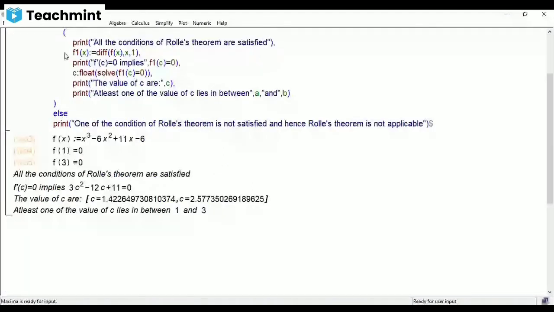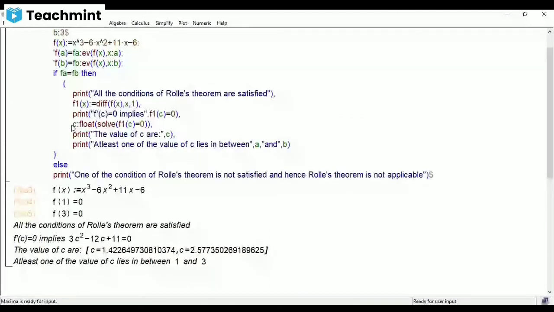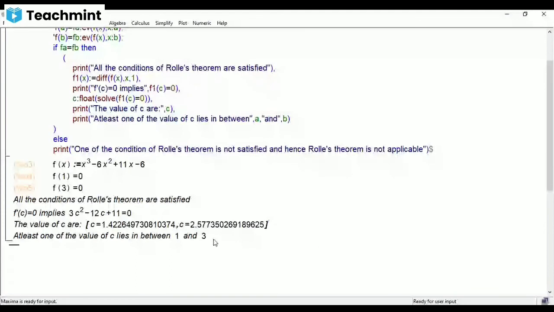That is displayed. It has calculated f dash of x, and prints f dash of c equal to 0 implies f1 of c equal to 0, that is 3c square minus 12c plus 11 equal to 0. Same thing, right? Then the value of c has been stored in this, and that has been displayed. So at least one of the values of c lies in between 1 and 3.